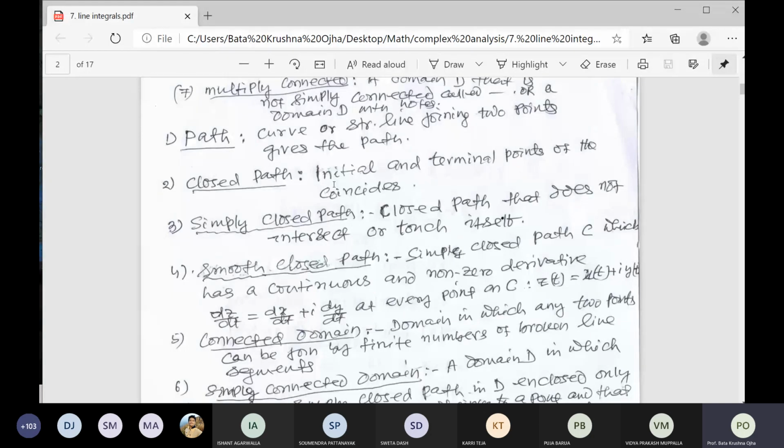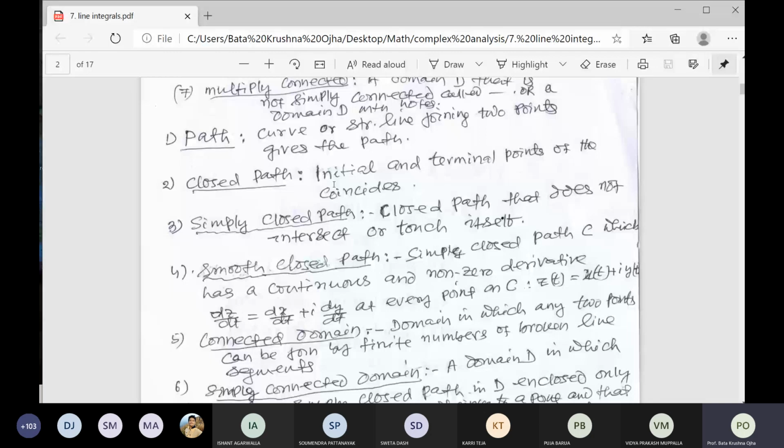If both coincide, then it will become a circle. Similarly, if you draw a rectangle or a square, you start at a point A, then you go to B, then C and D, then go back to A. That is, the initial and terminal points both coincide. That is called a closed path.